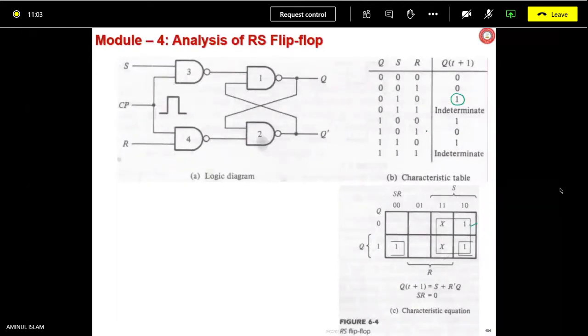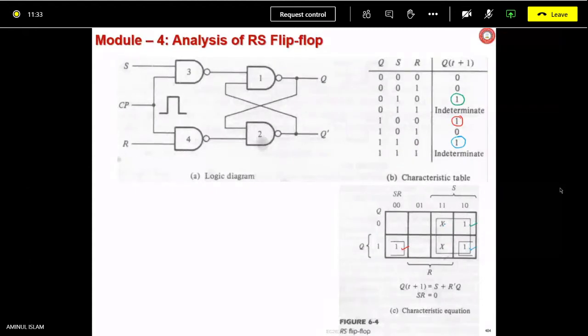Then second is this one, 1 0 0. 1 0 0 is this one. Then third one is going to be 1 1 0, corresponding to this one, 1 1 0.